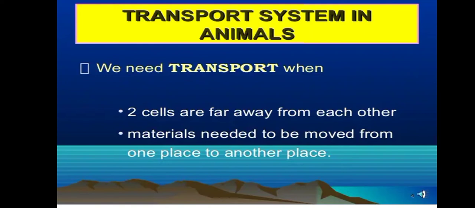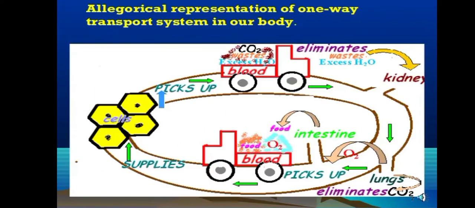We need a transport system when two cells are far away from each other. Materials need to be moved from one place to another place. In most of the animals, the blood that circulates in their body transports food, water, and oxygen to cells in all the parts of their body.